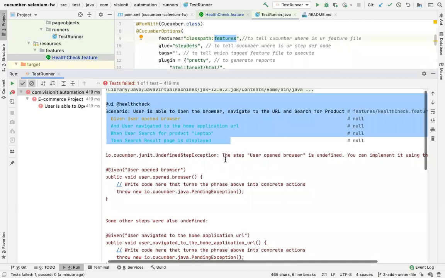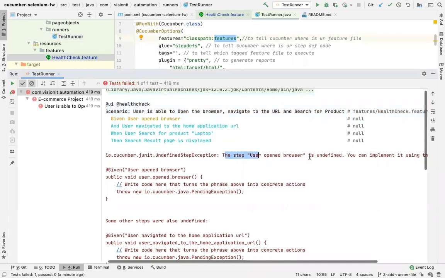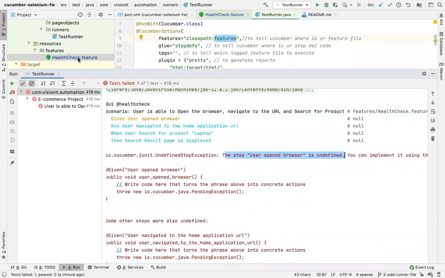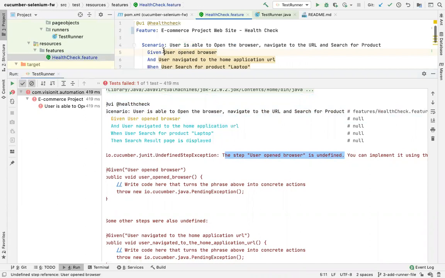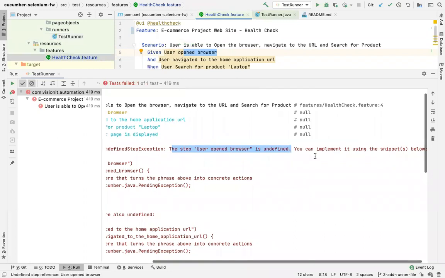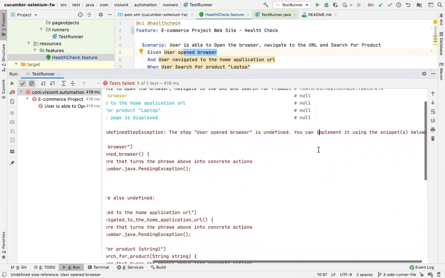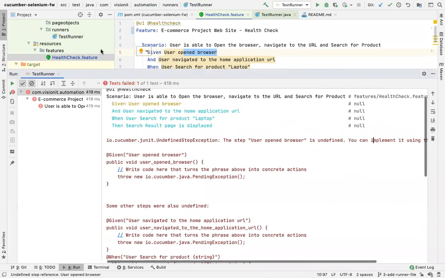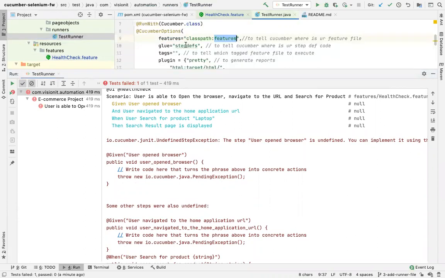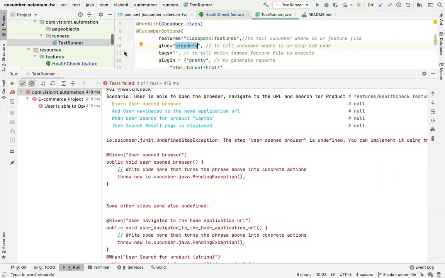Then it said the step user open browser is undefined. It's saying the step called user open browser is undefined. You can implement it using the snippet below. It's saying I did not find this anywhere, because it was looking in a folder named stepdef, which is not available here yet. So it is not able to find the step definition for this anywhere. Since it is not able to find it, it is generating it for you.